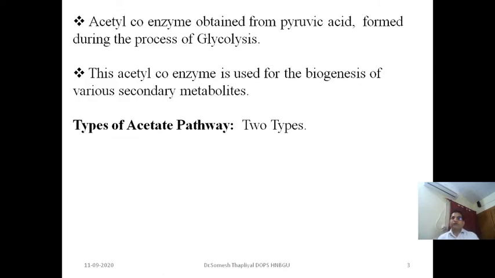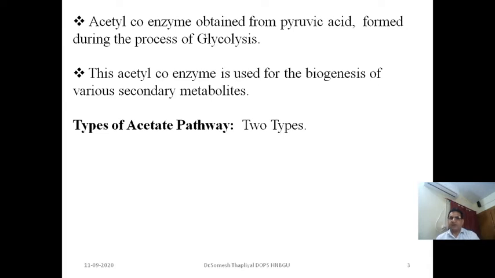Now, from where does this acetyl coenzyme A come to participate in the acetate mevalonate pathway? Basically it is obtained from the pyruvic acid formed during glycolysis. The end product of glycolysis is pyruvic acid, and from pyruvic acid we can obtain acetyl coenzyme A, which is used for the biogenesis of various secondary metabolites.